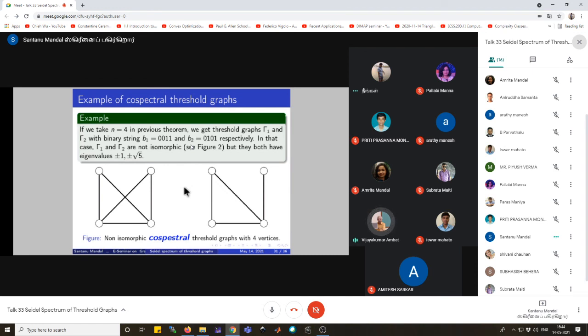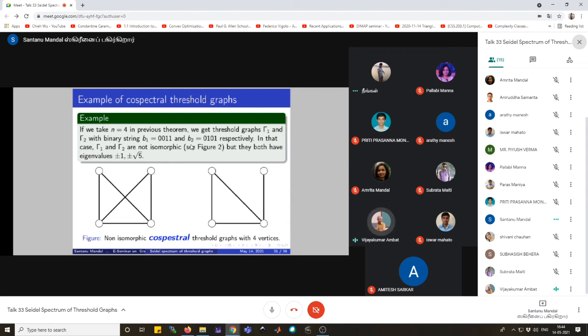For other values of n, do you have examples or any construction? No, in that case the graph will take a huge number of vertices. That is why I am taking a small graph for better visualization. You can take n equals 4, 5, 6, any other value.